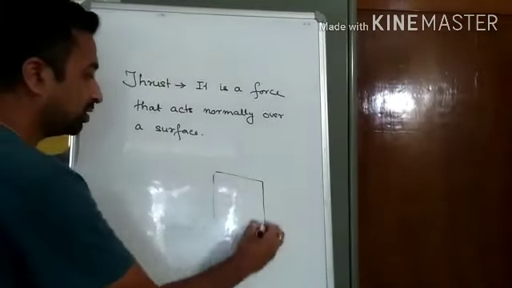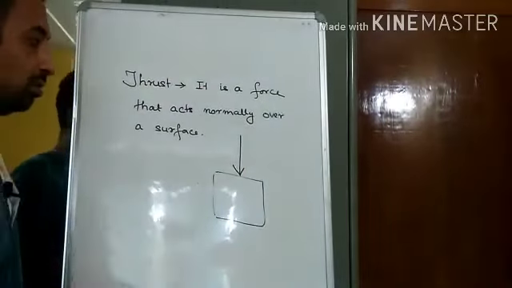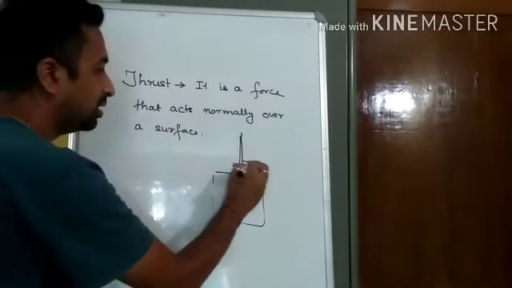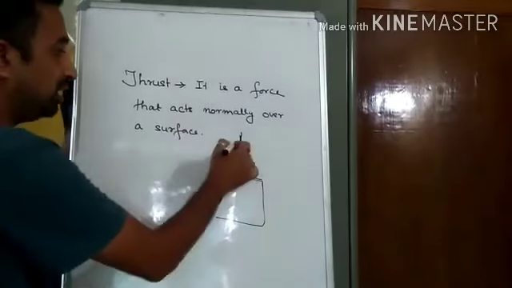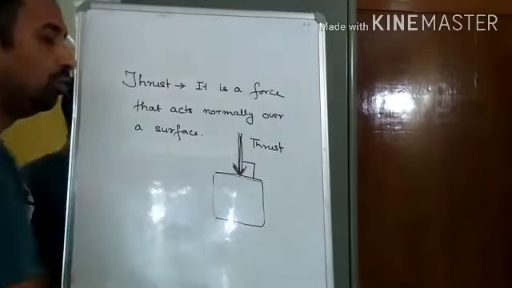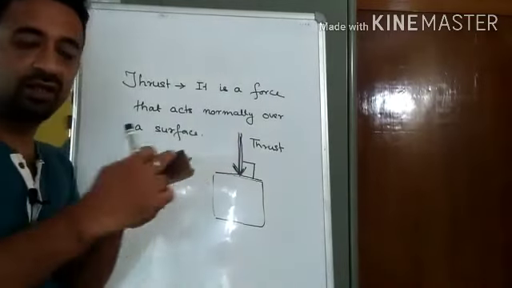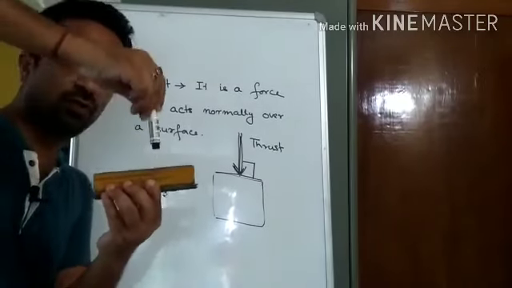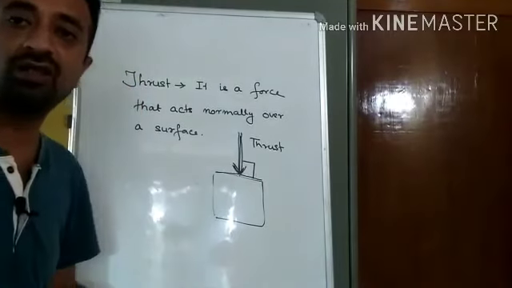Suppose we consider an object and we apply a force on it like this, straight. So this is the surface over which the force is acting. We can see here that the force is making an angle of 90 degrees with the surface. So this force is nothing but thrust. Hope you have understood this. Whenever a force acts normally, suppose this is the surface, over this surface I am applying a force like this. So this force which is applied at 90 degrees is called thrust.